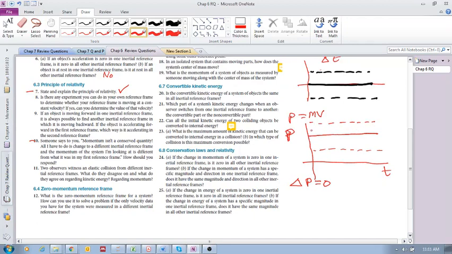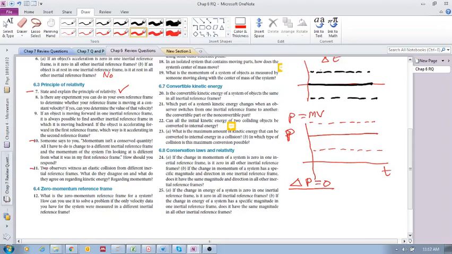Okay? So don't get confused here. Conservation of momentum means that delta P is 0. There's no change in momentum. But if you look at the momentum in different reference frames, then there'll be a different value or quantity of momentum, but in that reference frame, it doesn't change, right? It stays the same in all of those reference frames. Okay, so that's how you can explain it.